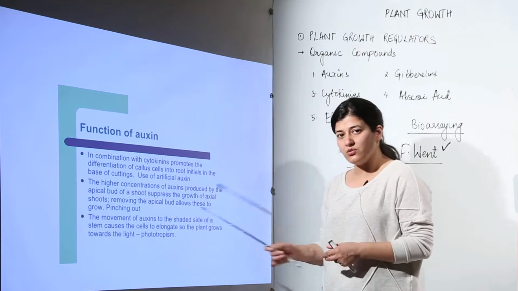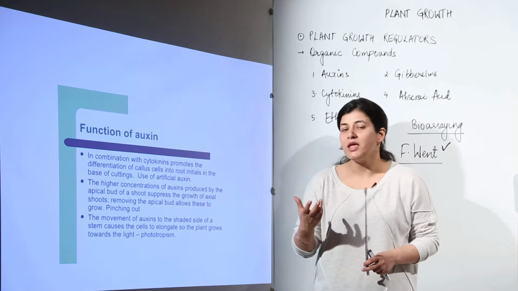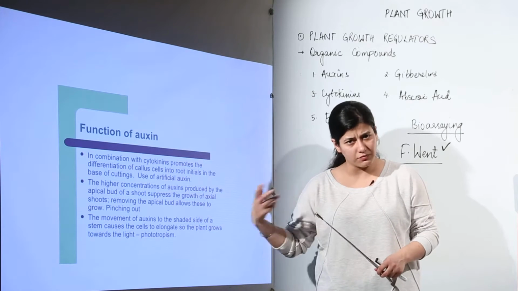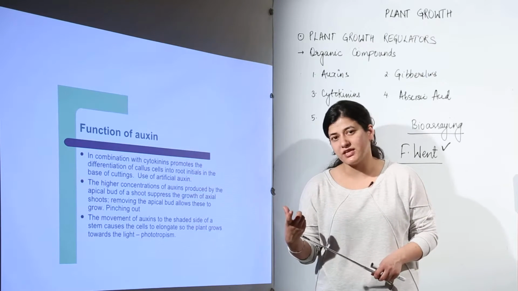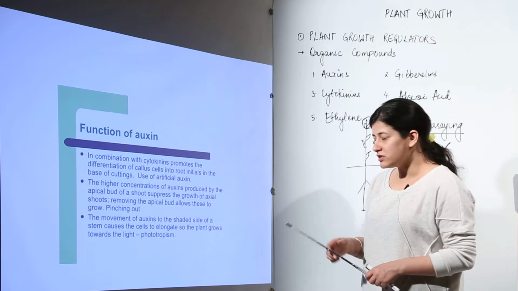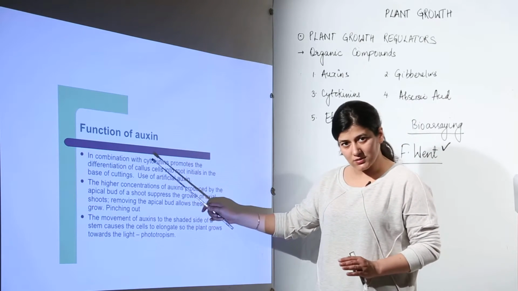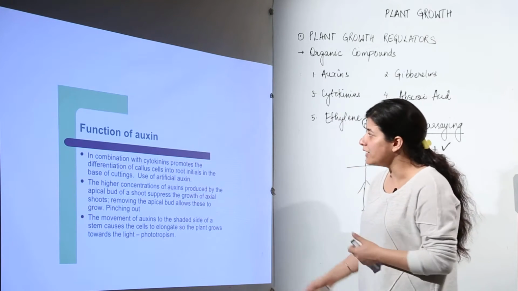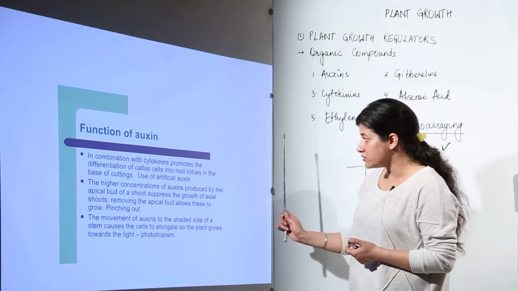So supposedly you are having a rose stem that you are going to plant in the soil. You know how rose is vegetatively propagated with the help of a stem, and wherever you are having stem cuttings, root initiation or the root apices would be formed by the auxins basically. So that process of root formation in the rose stem is conducted by auxins along with cytokinins, not to forget.